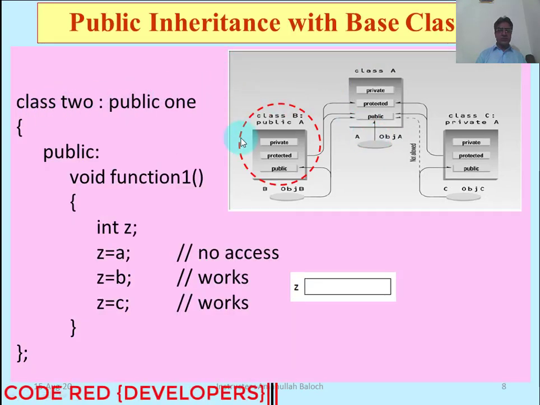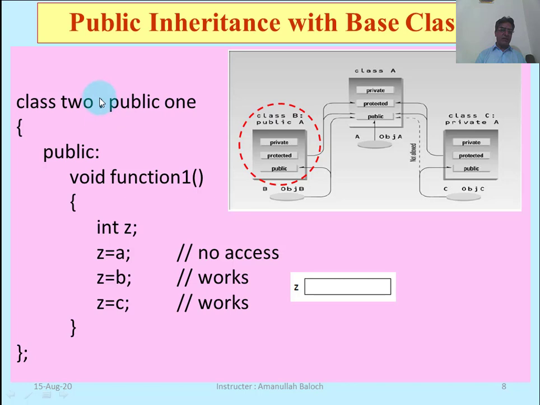Class 2, public class 1. This is our inheritance syntax. Class 1 is our base class, which is publicly connected with class 2. Class 2 is our derived class. Here class B is the derived class and is publicly connected with base class A.